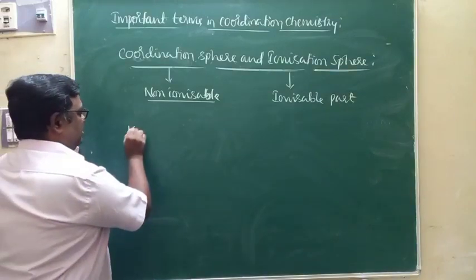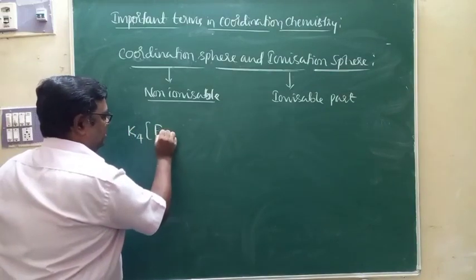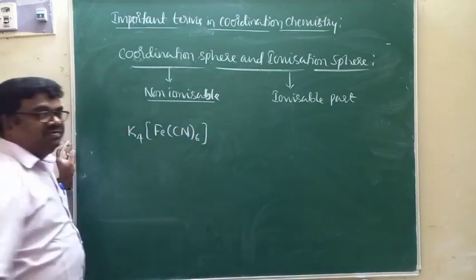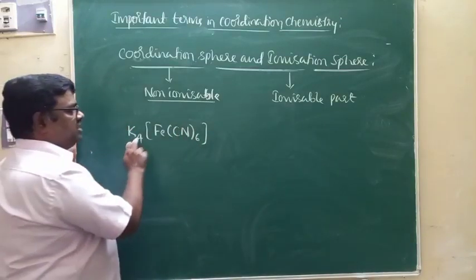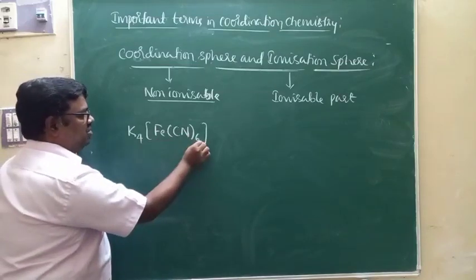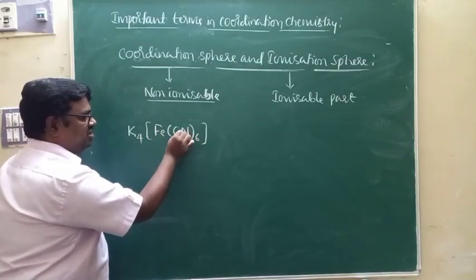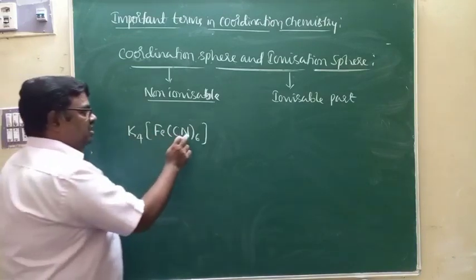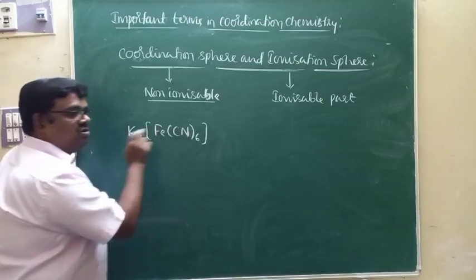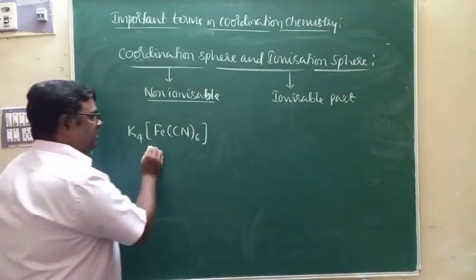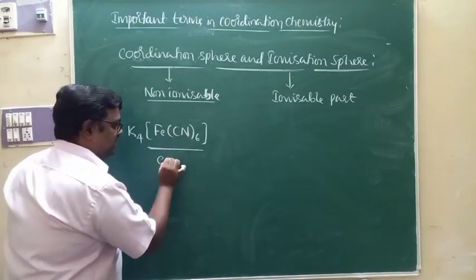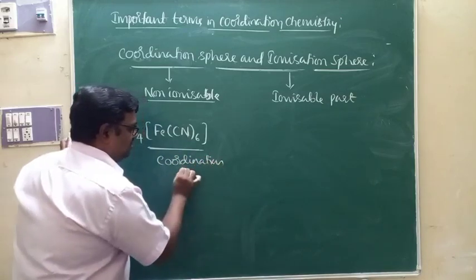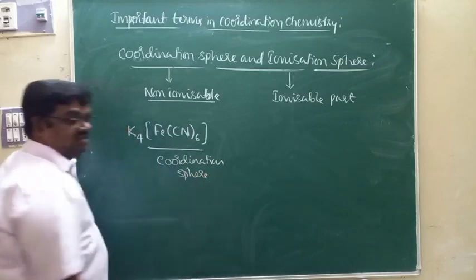For example, take K4[Fe(CN)6], potassium ferrocyanide. This is a complex. In this complex, CN minus ions are the ligands, Fe2+ ion is the central metal ion. Ligands are attached to the central metal ion through coordination bonds, and therefore we call this the coordination sphere of the complex.